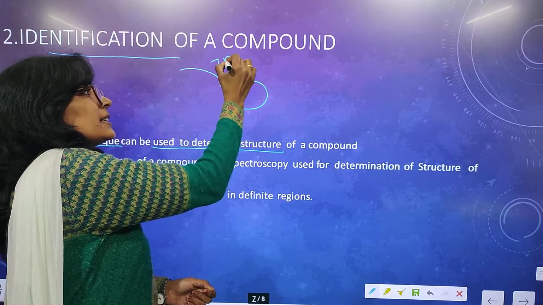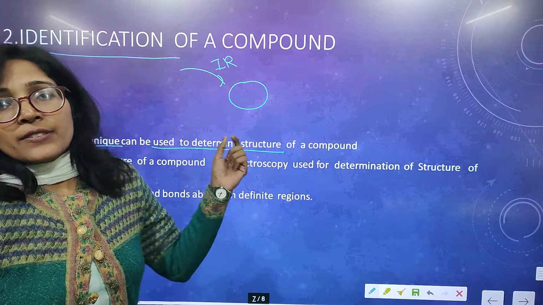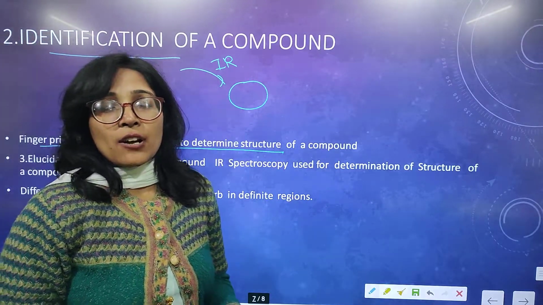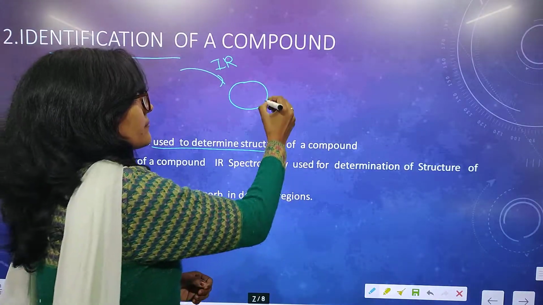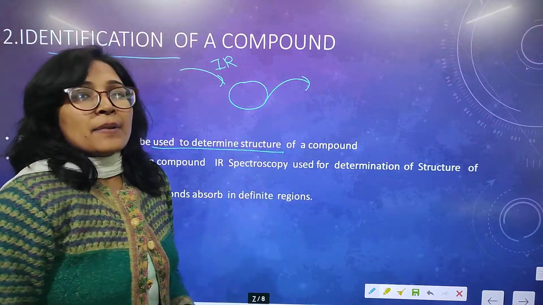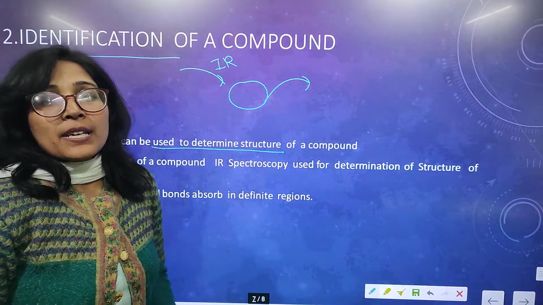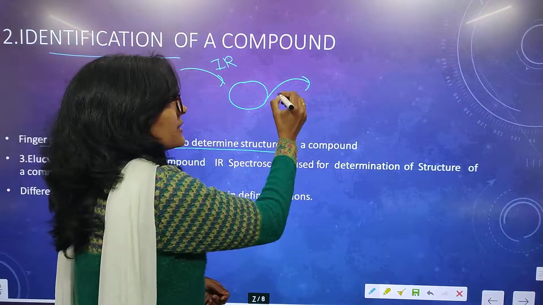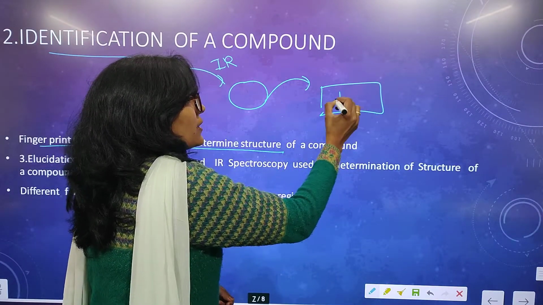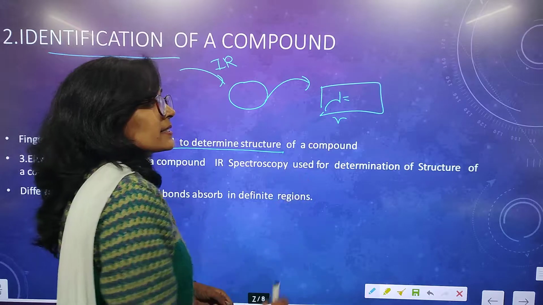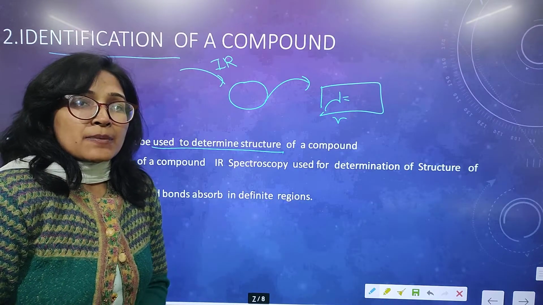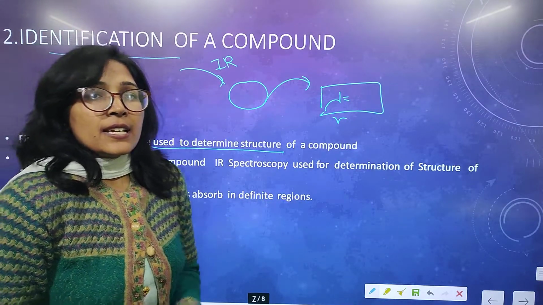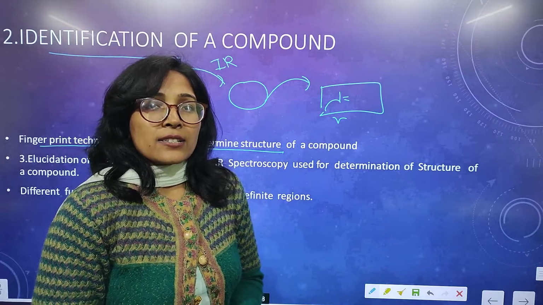When we treat it with infrared radiation, it will absorb infrared radiation according to its energy. The remaining energy emitted from the sample can be examined, and we see the value of its wavelength and frequency. The peaks are matched with an already existing sample.